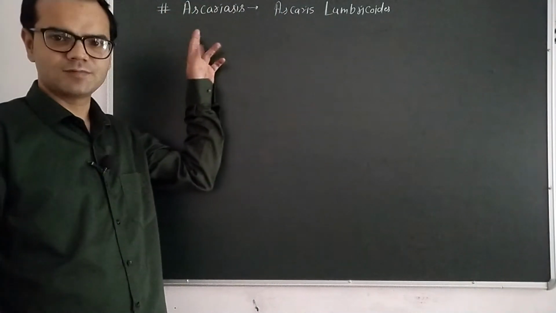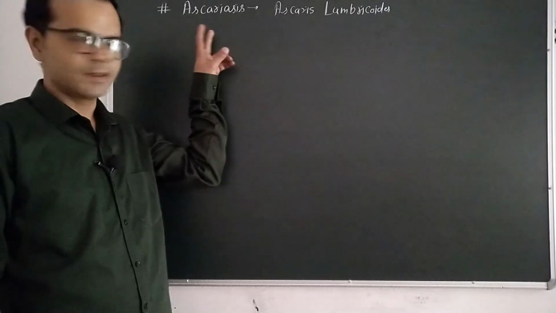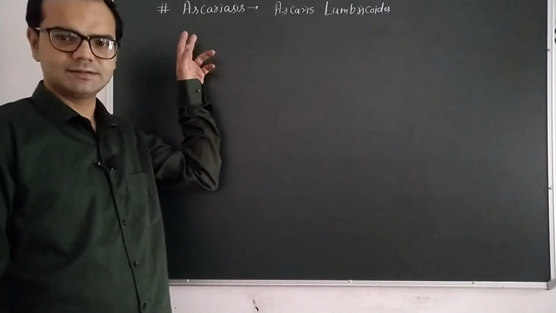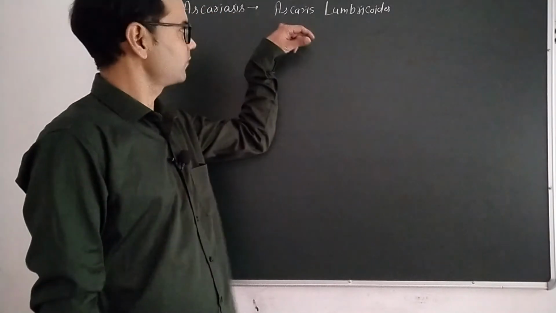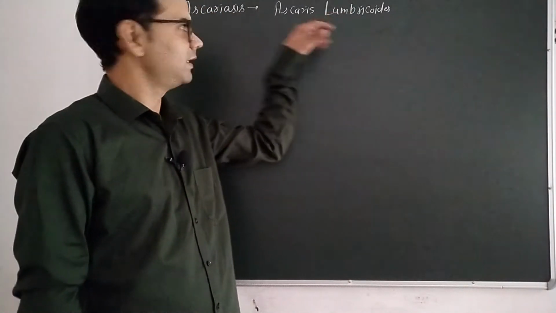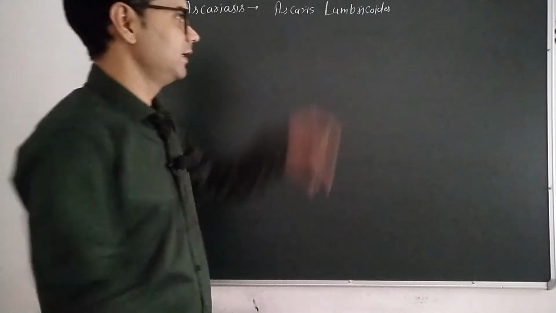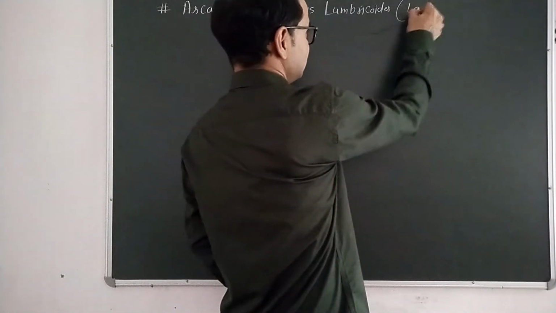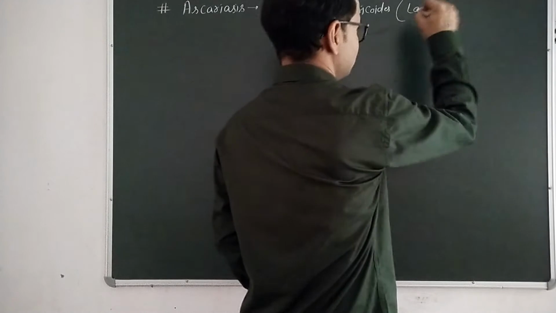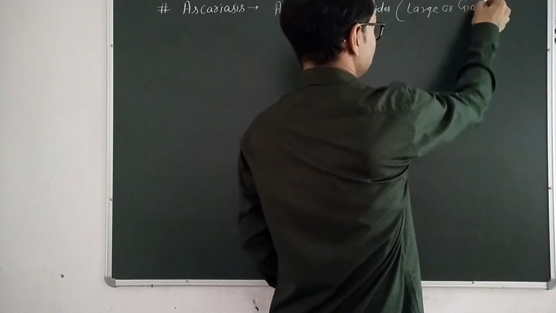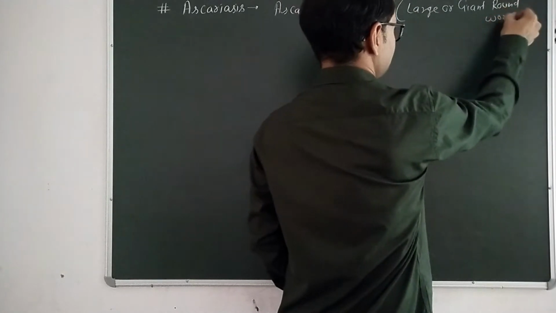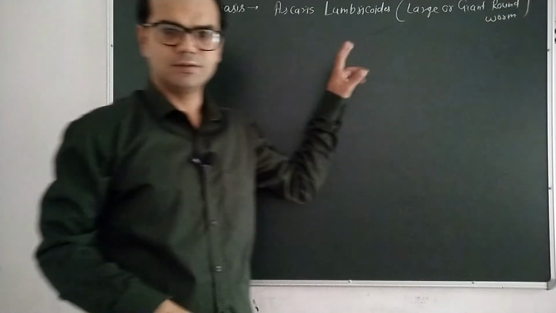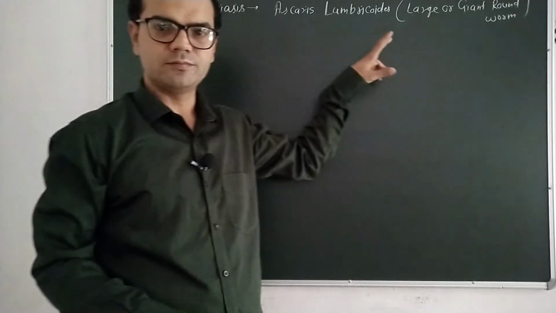Hello everyone. Today we will discuss another helminth disease, that is ascariasis. In the previous lecture we discussed elephantiasis. Now we have ascariasis. It is caused by the pathogen Ascaris lumbricoides, also known as the large or giant roundworm.